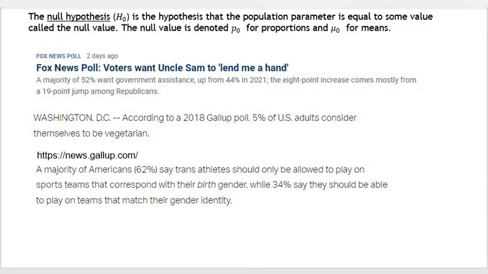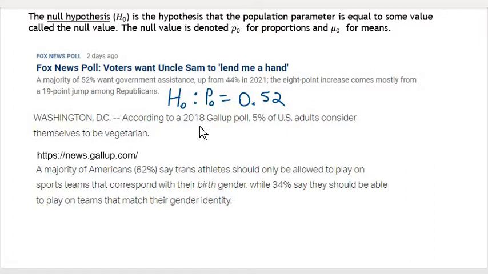Okay, so the claim that's being made there is a claim about a population proportion of people who want government assistance. So the null hypothesis in that case would be that the proportion of people that want government assistance, which we call p null, p sub 0, is equal to 52% or 0.52. That's what the claim being made by a Fox News poll is.